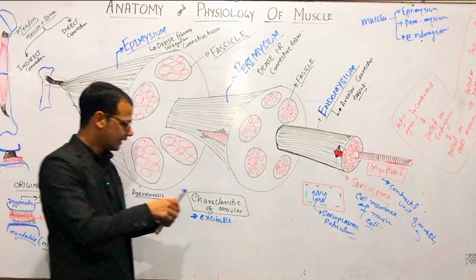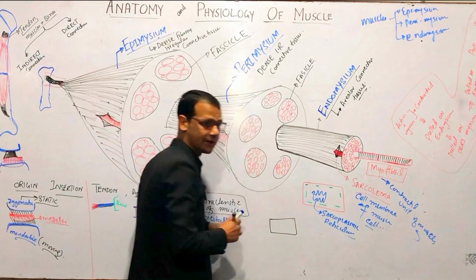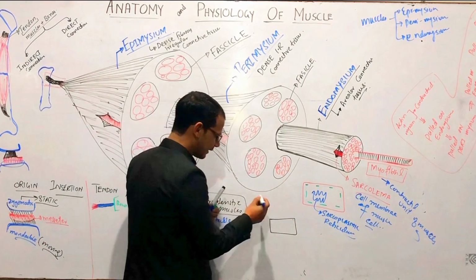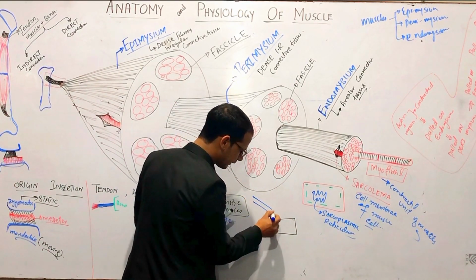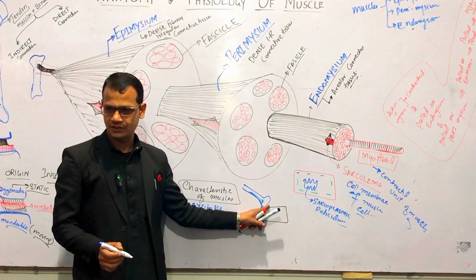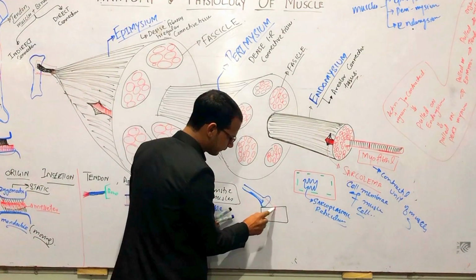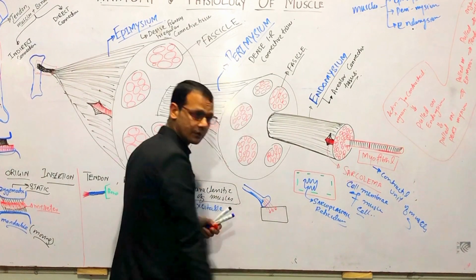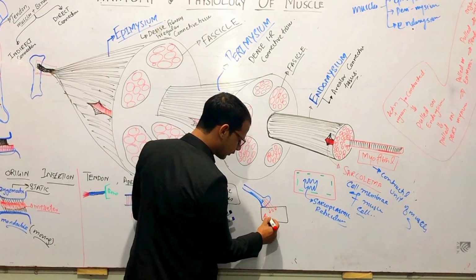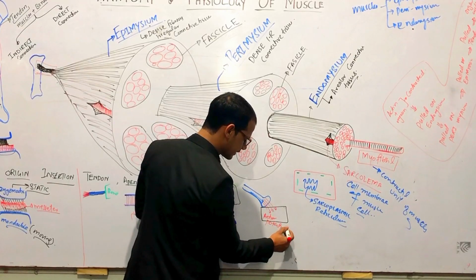For example, if I have a muscle cell here and it is innervated by a neuron, a motor neuron, this is actually the neuromuscular junction, right? When it takes the stimulus from here, it will make an action potential in this cell.